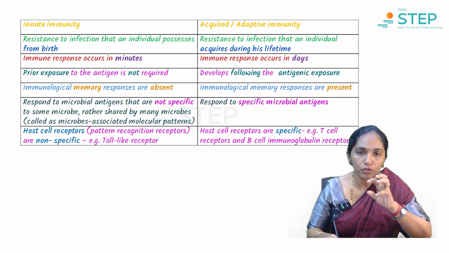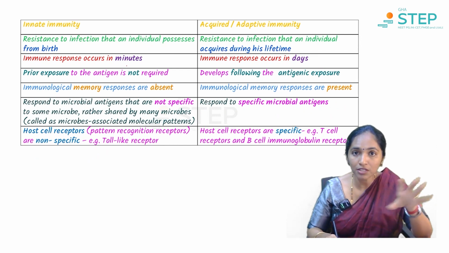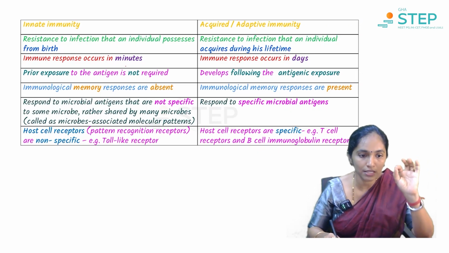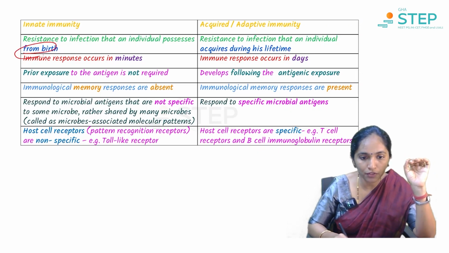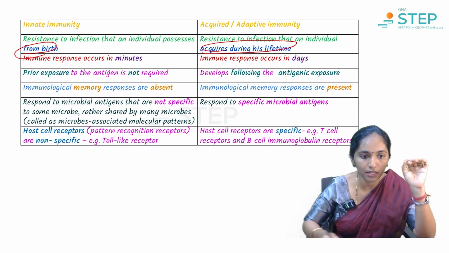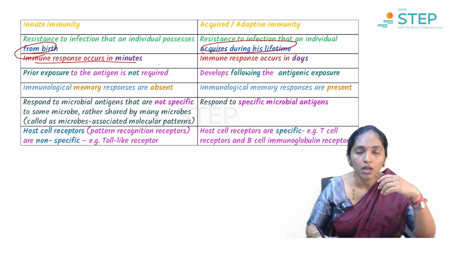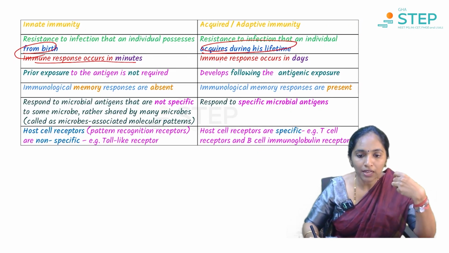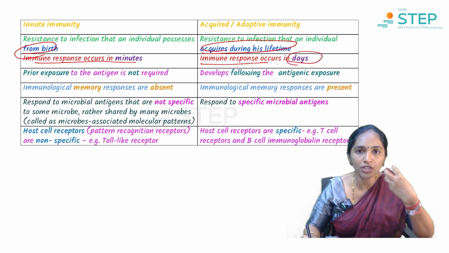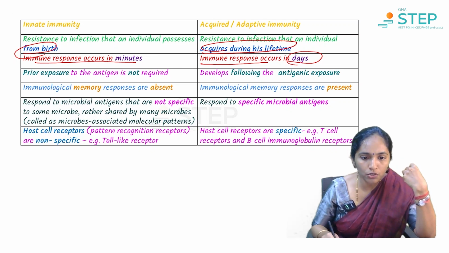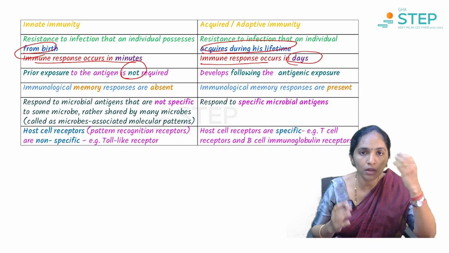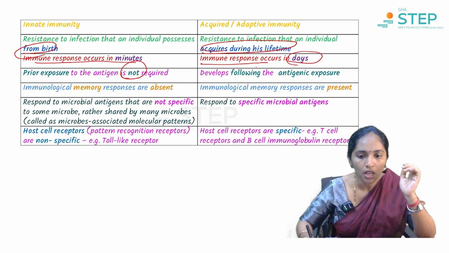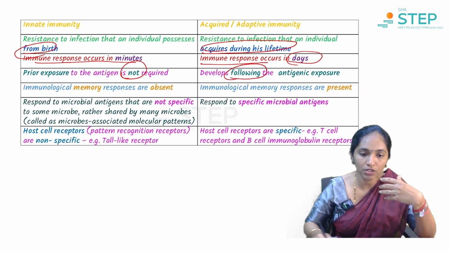In this whole chapter on immunity, we should study the differences between various things. The questions are asked about these differences. Innate immunity, we already know, is from birth, whereas acquired we get during our lifetime. In innate immunity the immune response occurs in minutes. It can be any phagocytic cells or the physiological or anatomical barrier, which attacks within no time. Whereas activation of the immune response in adaptive or acquired immunity takes some days, about 3 to 5 days, based on the infection. Prior exposure to antigen is not required for innate immunity, whereas acquired immunity happens following antigenic exposure.